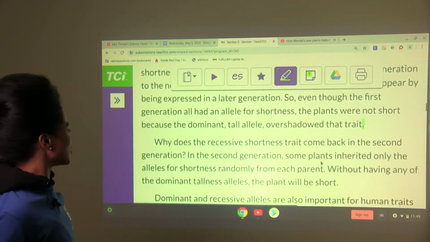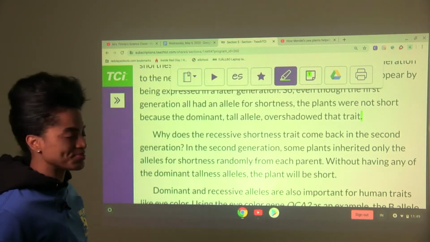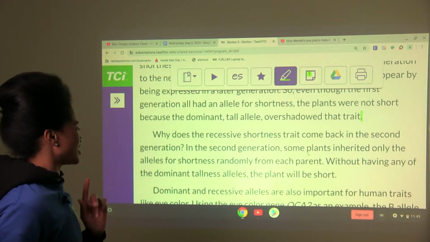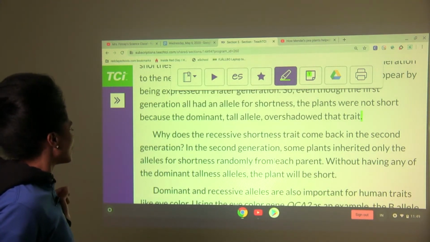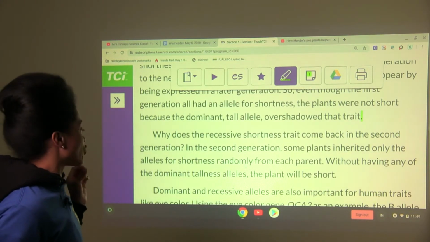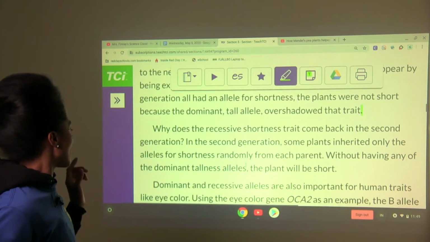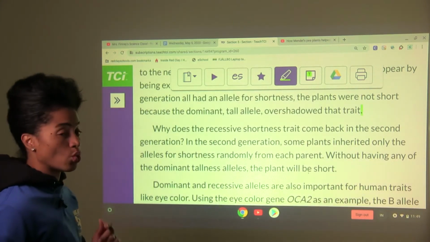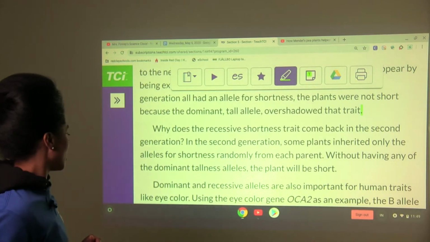Why does the recessive shortness trait come back in the second generation? In the second generation, some plants inherited only the alleles for shortness randomly from each parent. Without having any of the dominant tallness alleles, the plant will be short.